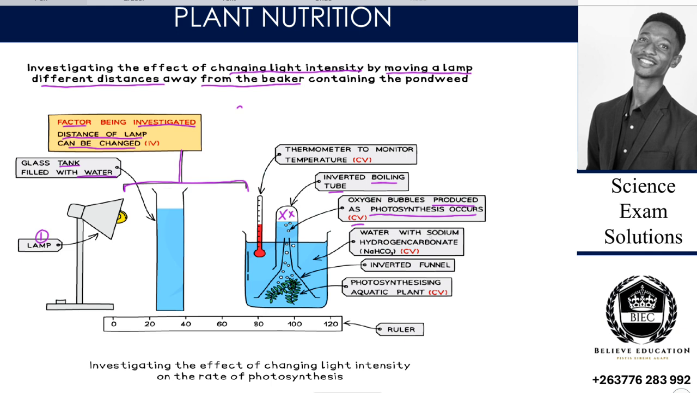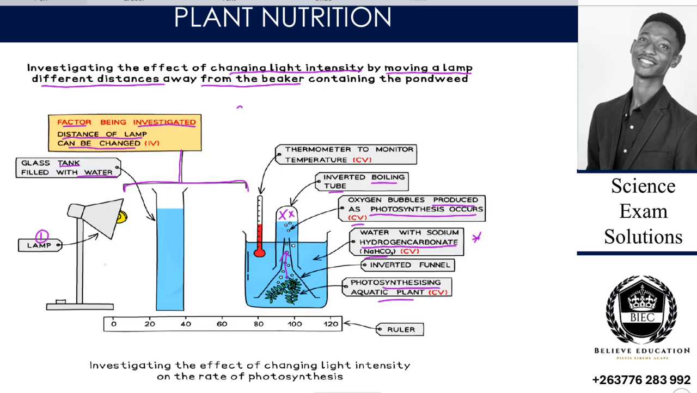So our water, it contains what? Sodium hydrogen carbonate. Is that okay? Sodium hydrogen carbonate is there such that it can provide this plant with carbon dioxide. Then we also have a photosynthesizing aquatic plant. So this plant is getting dissolved carbon dioxide, and then it uses that carbon dioxide, it produces what? Oxygen. Then the oxygen is collected here.